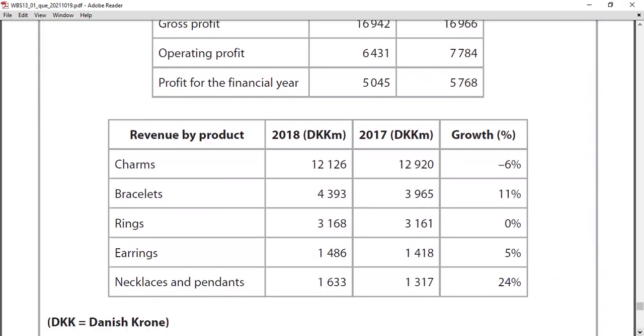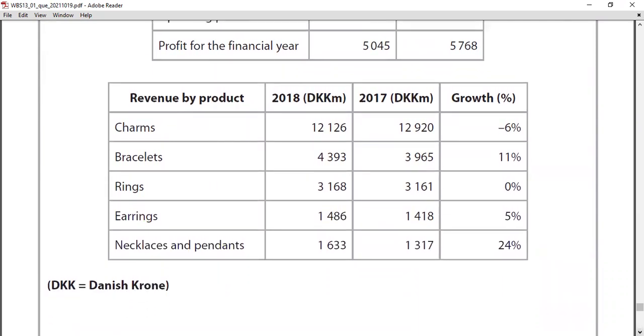Charms, growth is minus. Bracelet, 11% high growth rate. Rings, 0%. Earrings, just 5%. Necklaces and pendants, 24%. So that's why they wanted to focus on what? Bracelet and charms, pendants. Because these other products are unsuccessful. Right?